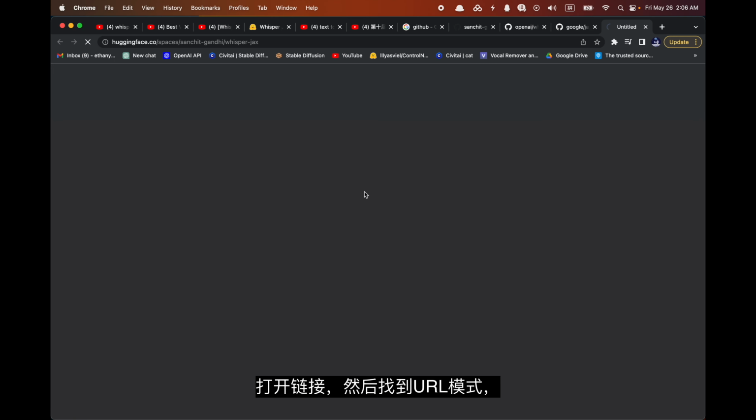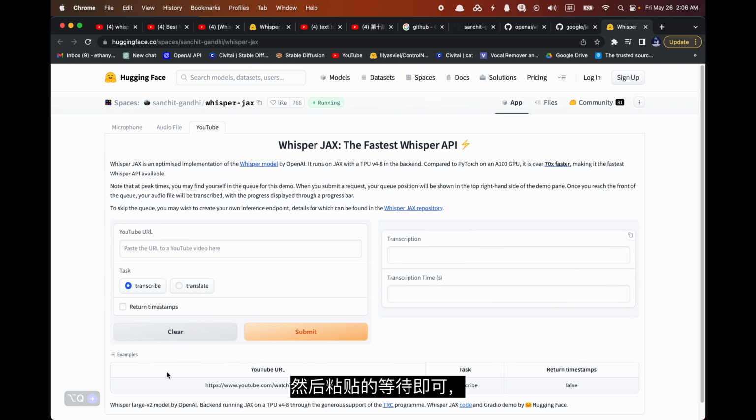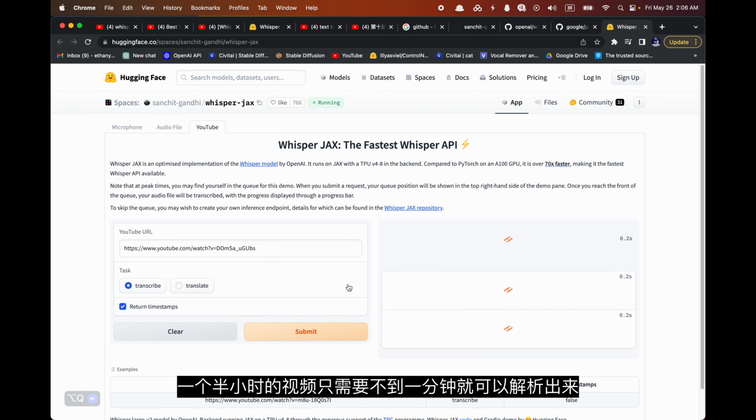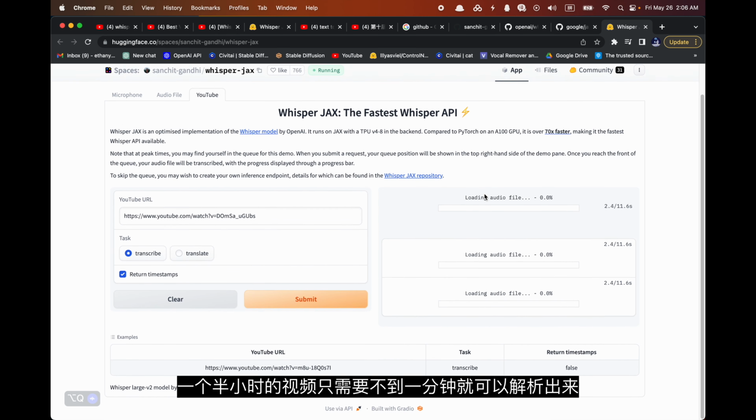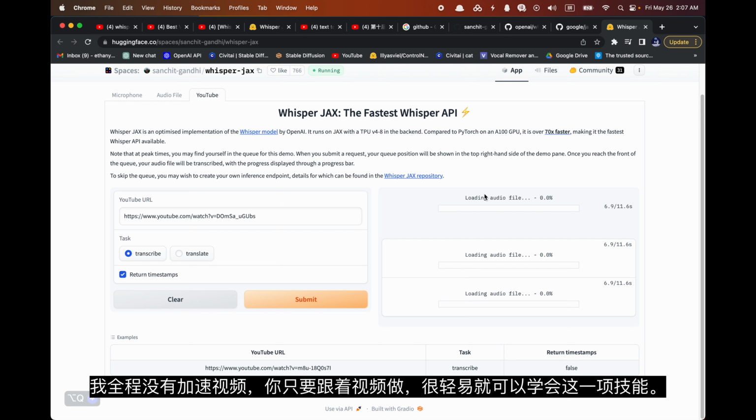Open the link and find the URL pattern. You can choose to open the timetable or not. Then simply paste the URL and wait. It will take less than a minute to parse the video, even if it's an hour and a half long. I didn't speed up the video at all. You can easily learn this skill by following along with the video.